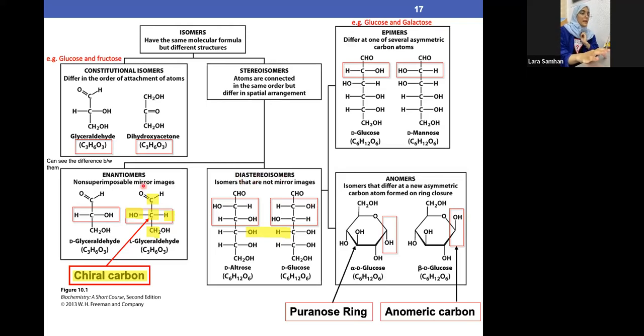تمام. Compared to that, enantiomers are basically non-superimposable mirror images. This is the same as this. This is the same as this. Here the OH is a mirror image to the H. Here the H is a mirror image to the H, far. OH and OH are near to one another. CH2OH with CH2OH, so they are mirror images. Non-superimposable means they have a difference. If we cut this and copy paste it here, we will have the OH here on the left, ولكن the H here on the left, and no matter how much we move it and orient it, it will never come out exactly the same. Because of that, we call it non-superimposable.